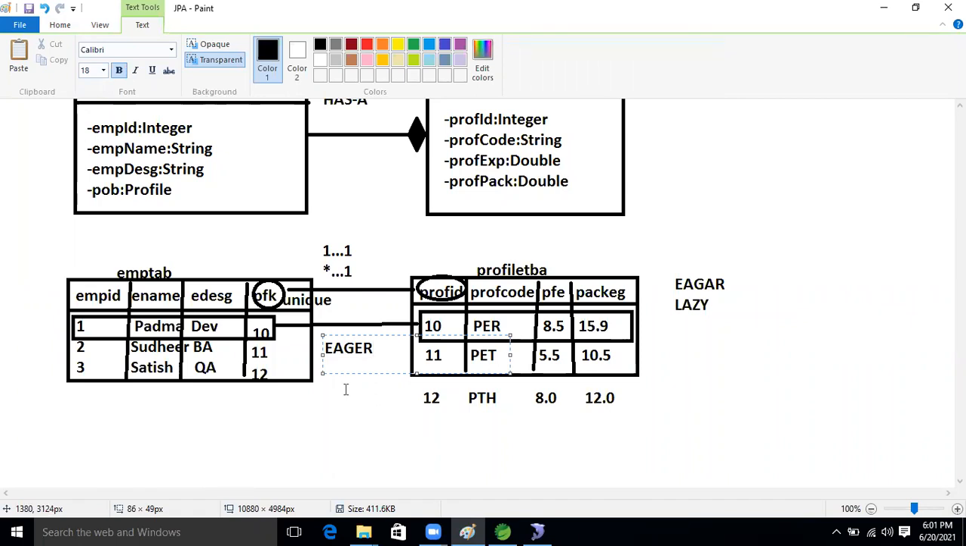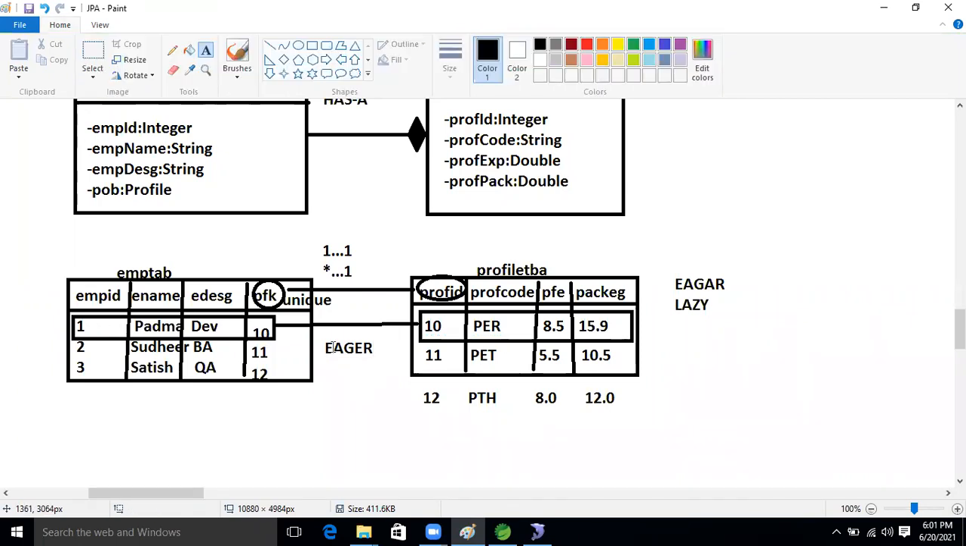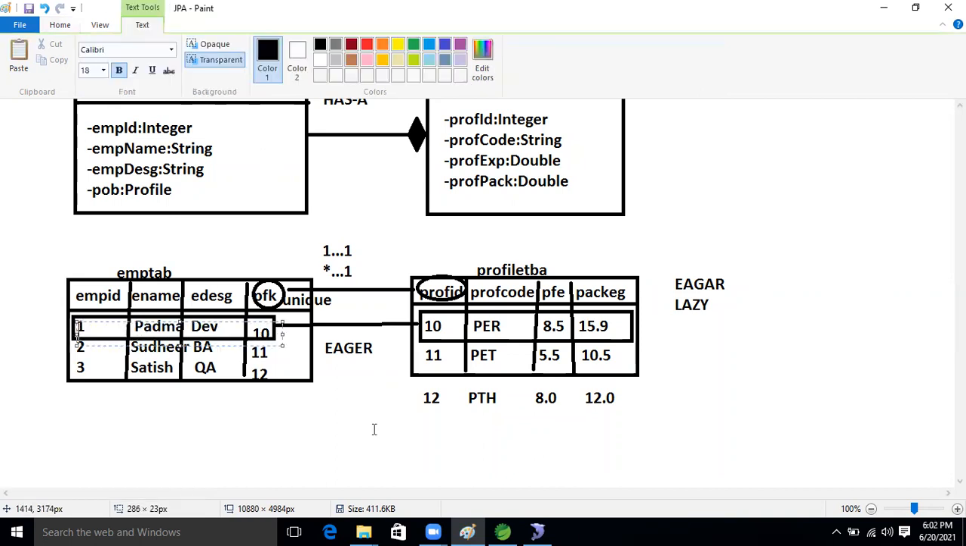But if the property is Lazy, whenever we select, we will not get the child information. We will get just the parent table information. That is called Lazy. I will show that as a practical, we will see that, guys.